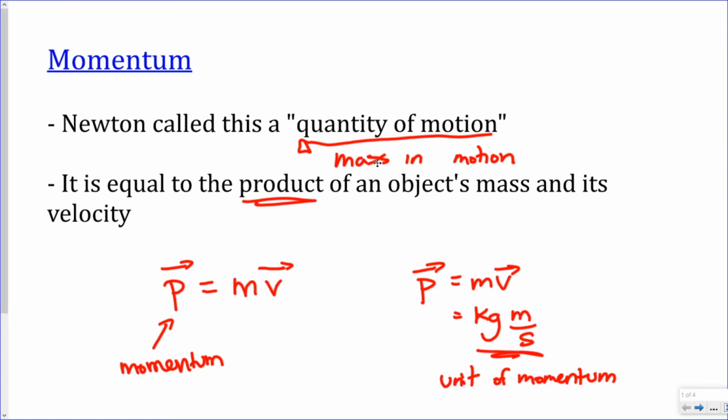Again, when we're talking about momentum, we're talking about mass in motion. So if you increase the mass, you're going to increase the momentum. If you increase velocity, you're going to increase the momentum. So the faster or the bigger something is, the more momentum it has. The smaller it is, so the less mass, or the slower it's going, the less momentum it's going to have. Think about if you throw two things at your sibling, whichever one is bigger and has more mass is probably going to hurt more. Why? Because it's going to have more momentum when it hits them.